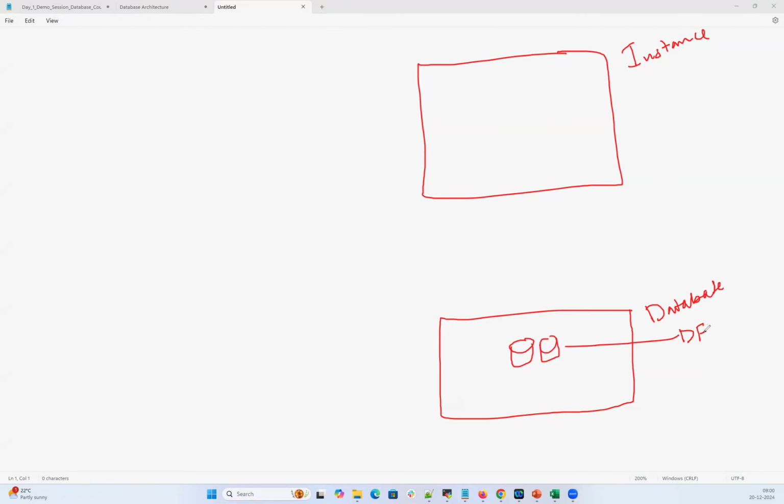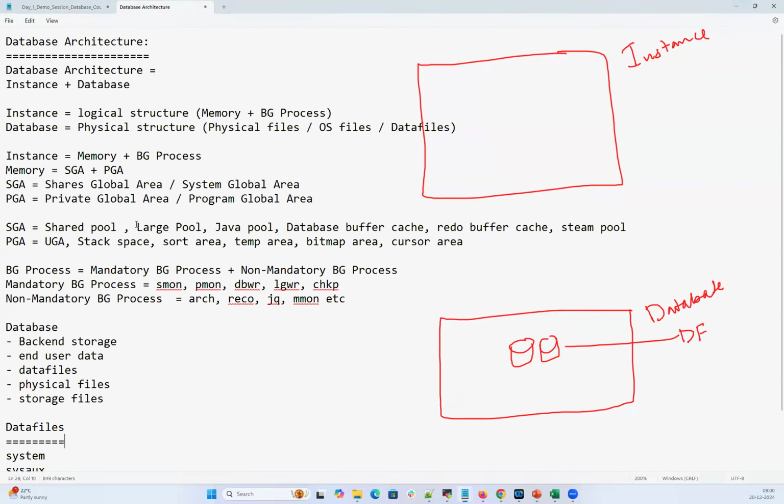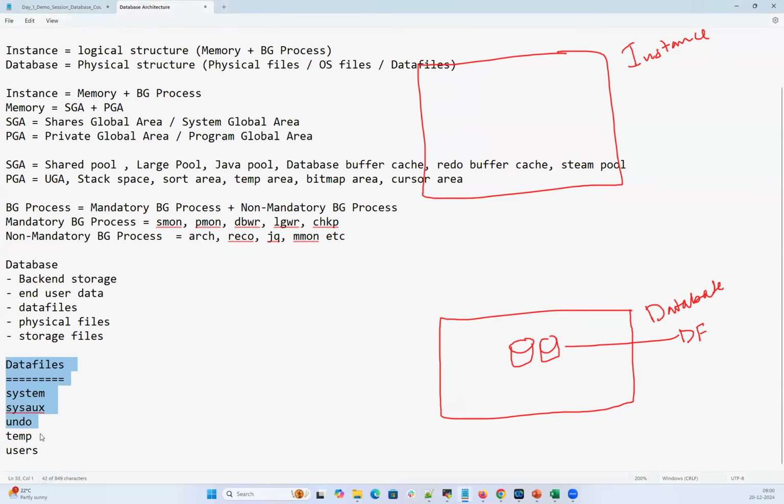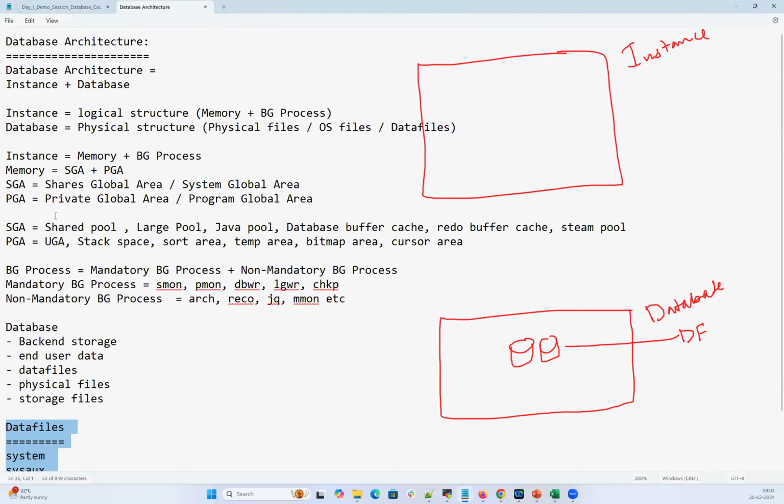I'll just mention data files. And these data files are nothing but SYSTEM, SYSAUX, UNDO, USERS, TEMP, whatever I just explained here. So these are your backend database, the data files, and this is your instance. Your instance is memory and background processes.